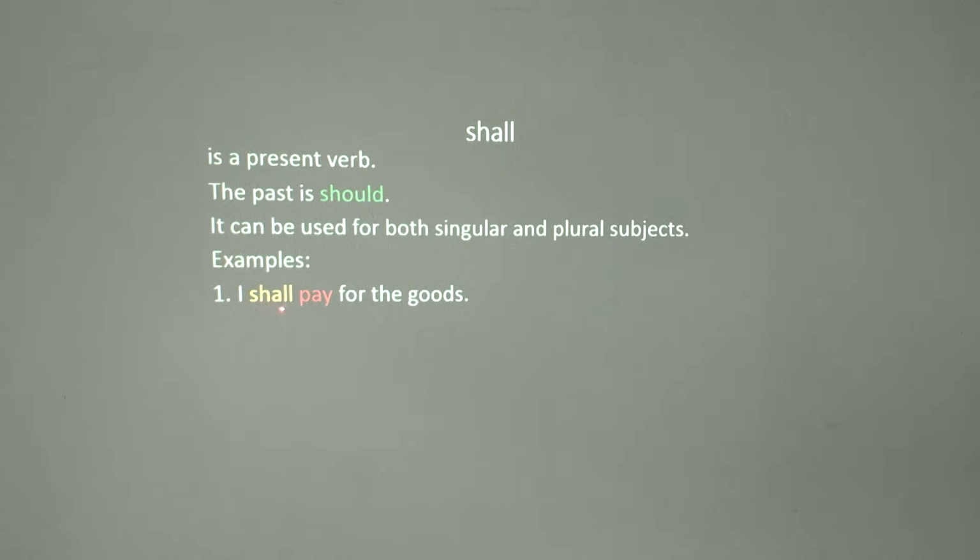And then we have shall there, which is in the future indicative. The person hasn't paid for it. I have not yet paid for them, but I will do that. That's future. We shall inspect your work before leaving. We haven't done that, but we expect to do it. Future indicative.